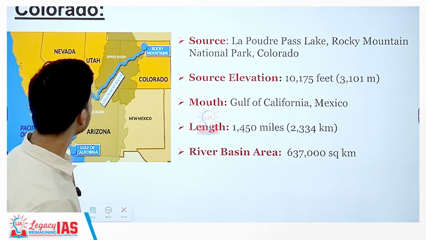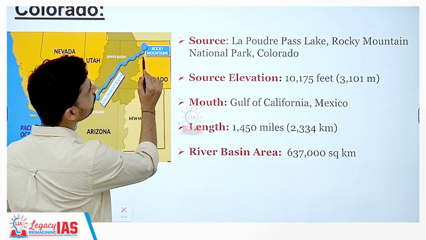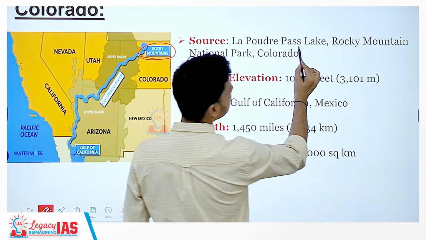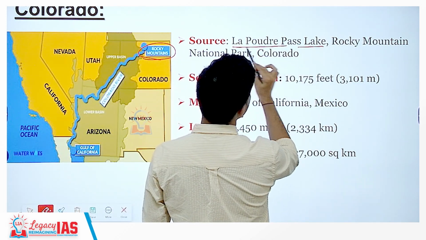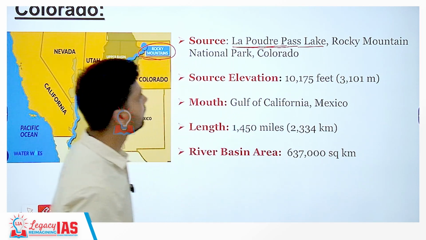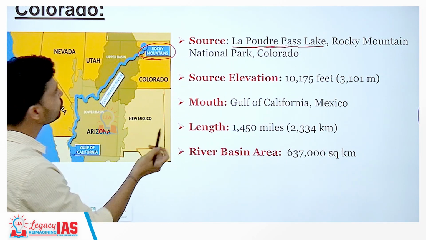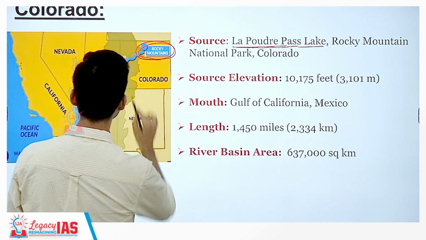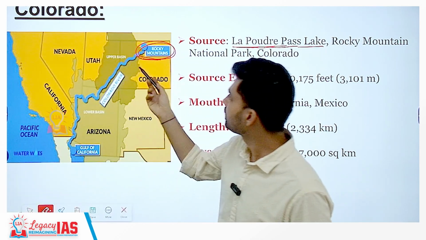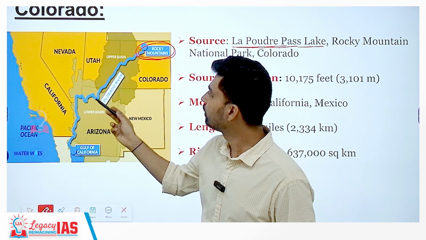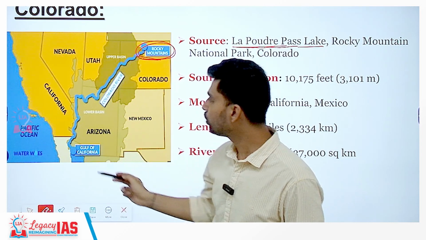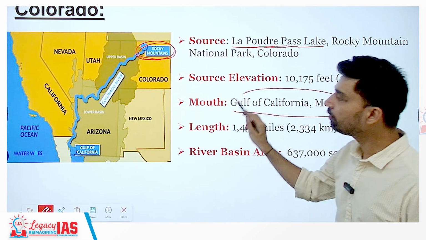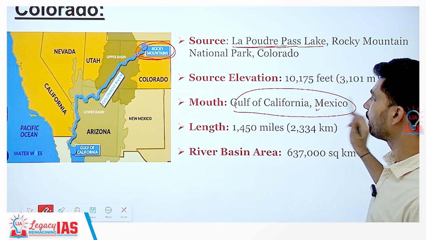First of all, if you look at the Colorado River, it originates from the Rocky Mountains. Actually, there is a pass, and near this pass you have a lake. This is called La Poudre Pass Lake in Colorado. The source is situated at an elevation of about 3,100 meters, and then after flowing through states such as Colorado, then Utah, then Arizona, finally the river discharges itself into the Gulf of California near Mexico.